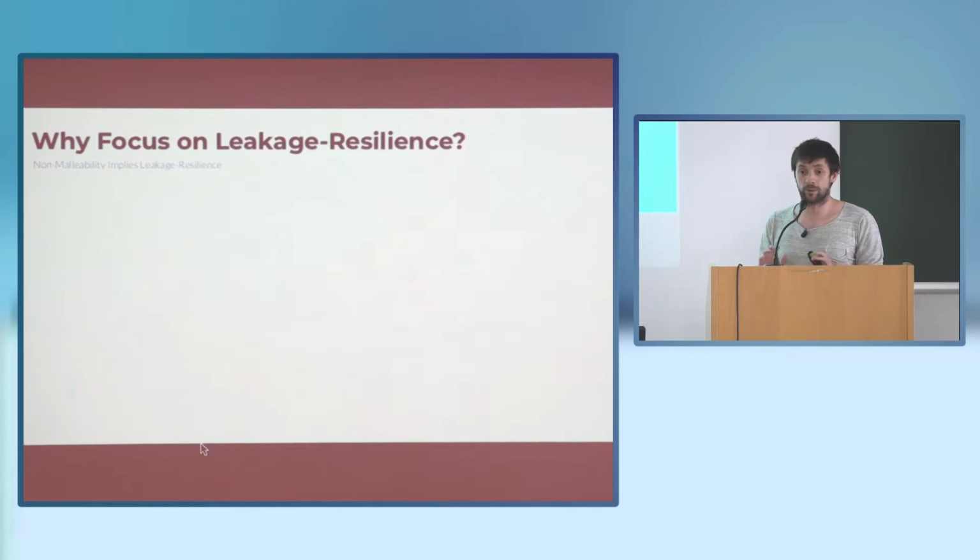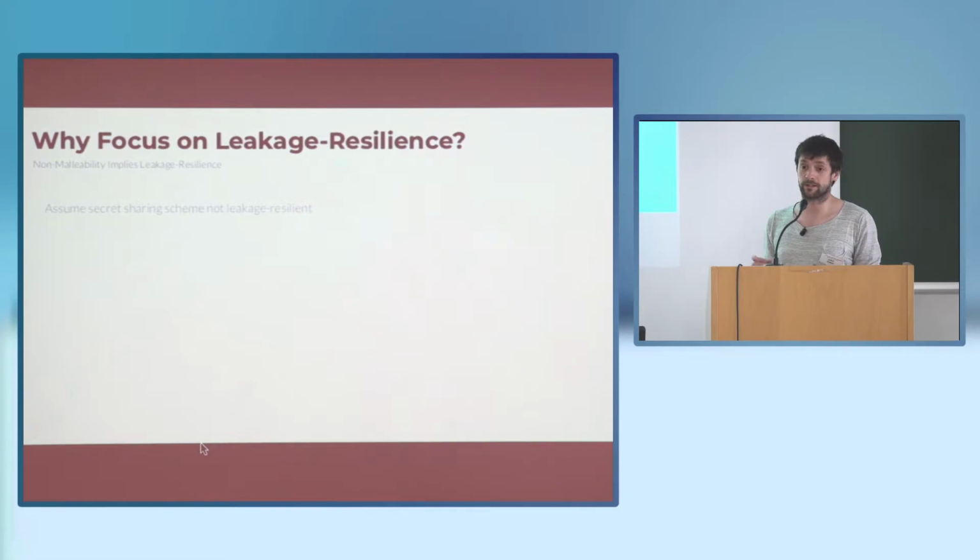One of the questions is why we focus on leakage-resilient secret sharing and non-malleable secret sharing. I won't go into the details, but you can show in a straightforward way that if a secret sharing scheme is non-malleable, then it is also leakage resilient. So if there is an inherent price to pay for leakage resilience, this price also has to be paid for non-malleable secret sharing.